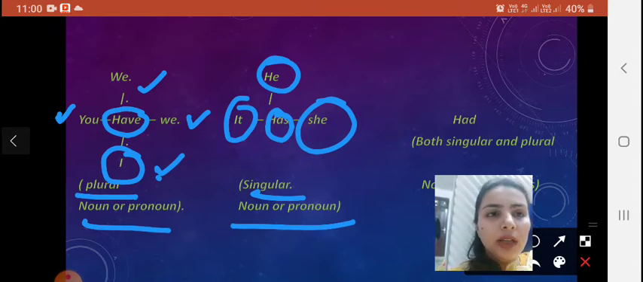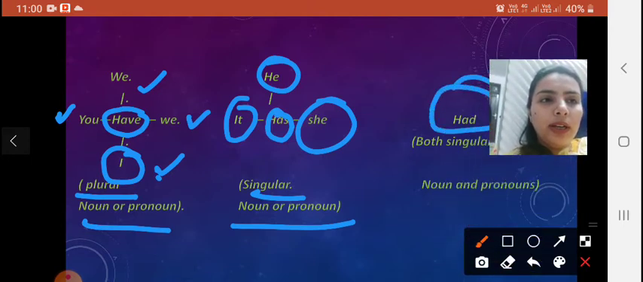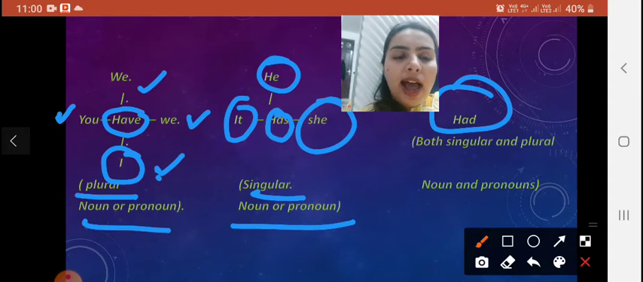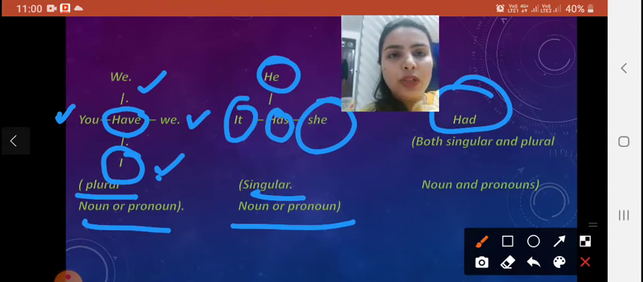Then the next is our word had. Had is used with both singular and plural nouns and pronouns. That means had is used with both singular and plural things, animals, places, or persons. So this is the basic usage of have, has, had.